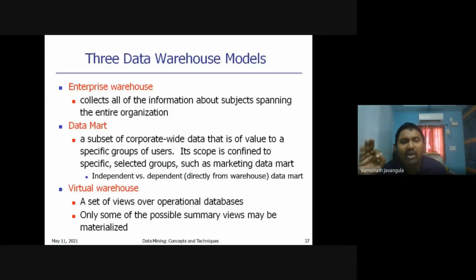Basically, there are three types of data warehouse: enterprise data warehouse, data mart, and virtual warehouse. An enterprise warehouse contains all subject information, so it is suitable for the entire organization. Sometimes you want to store data for specific users or groups, and then a data warehouse is not required. For this, we need a data mart, which contains information belonging to a particular area only. For a virtual warehouse, we prepare some views on the databases. We are not building any data warehouse; on the database, we prepare views.